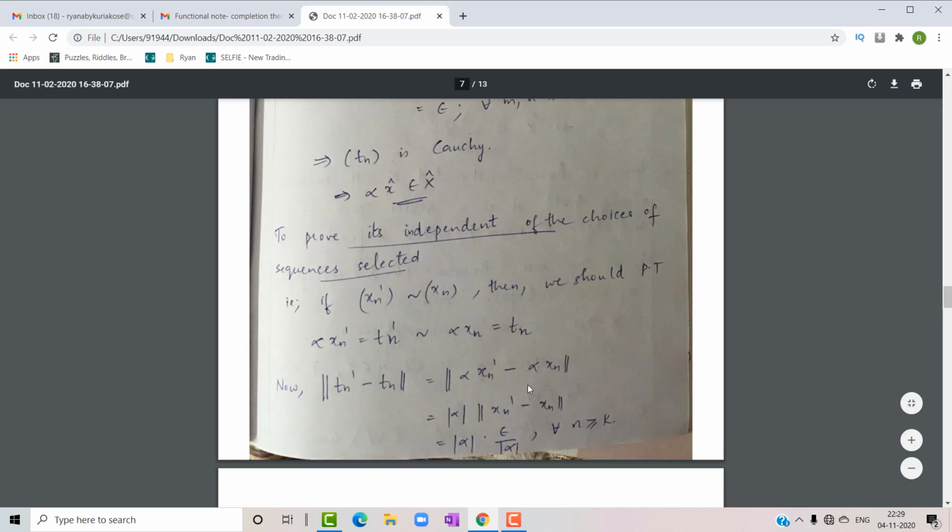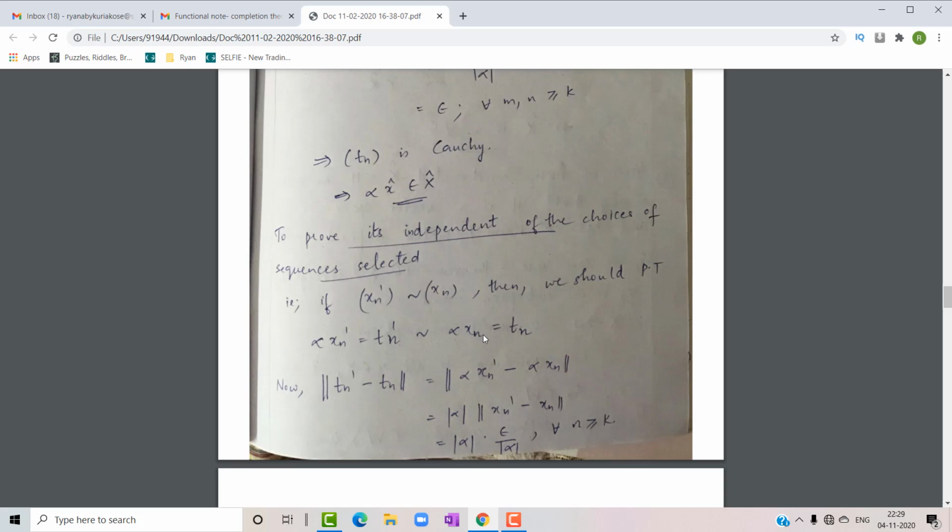That is, if sequence xn dash is equivalent to sequence xn, then we should prove that alpha into xn dash, named as tn dash, is equivalent to alpha into xn, which is equal to tn. That is, we take sequence xn dash and sequence xn to be equivalent, then we have to prove that the new sequence tn dash is equivalent to tn, where tn dash is named as alpha into xn dash and tn is named as alpha into xn.